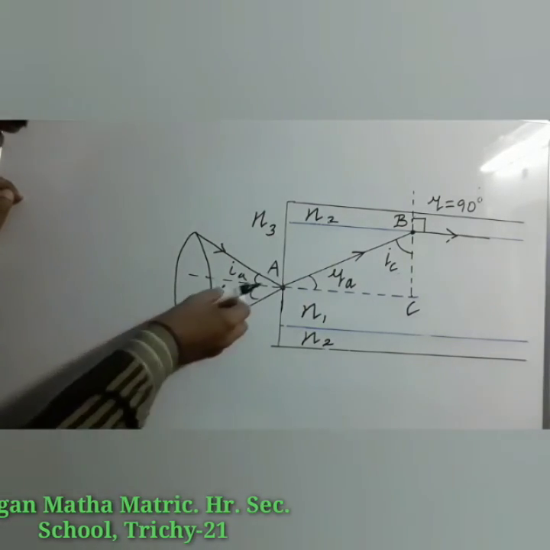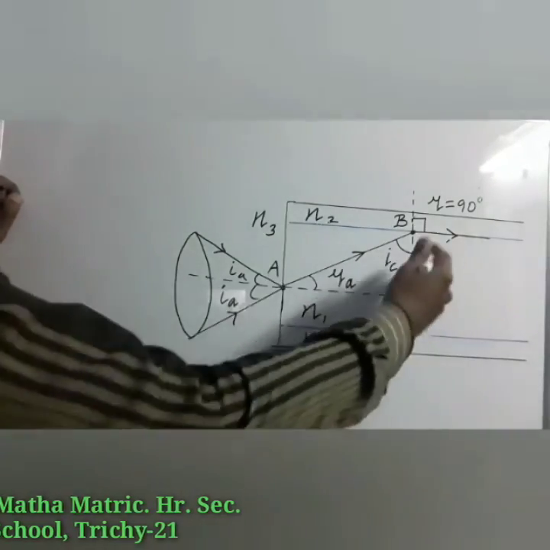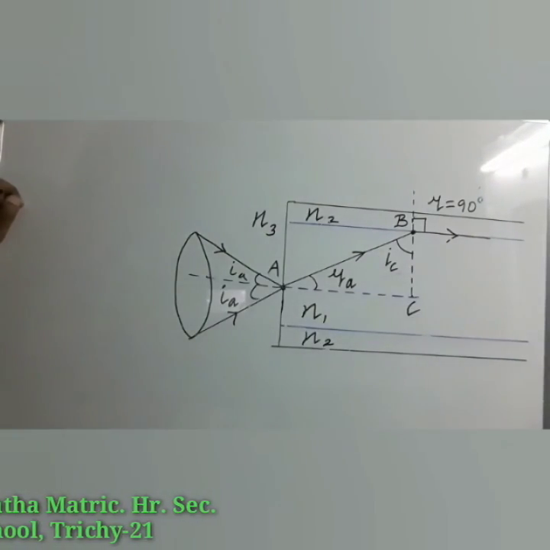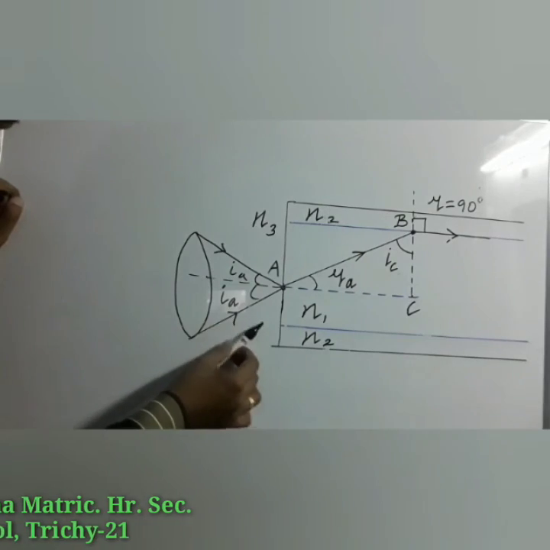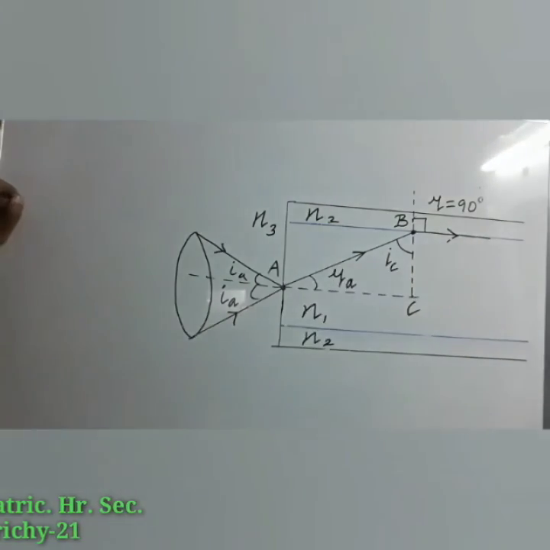If the light ray enters through the conical shape, it can make the total internal reflection inside the optical fiber. The light ray which is incident outside of the acceptance cone cannot make the total internal reflection inside the optical fiber.